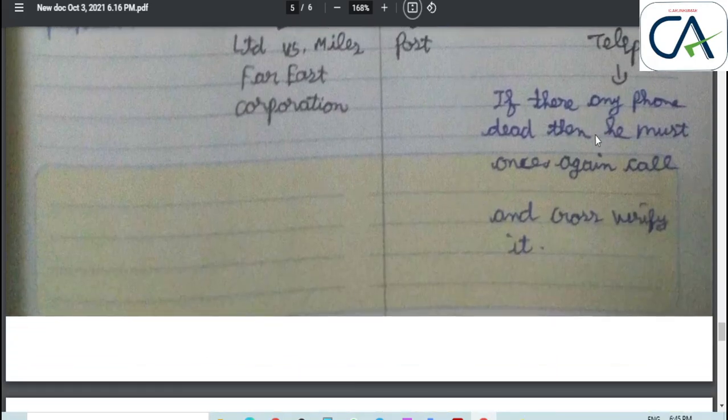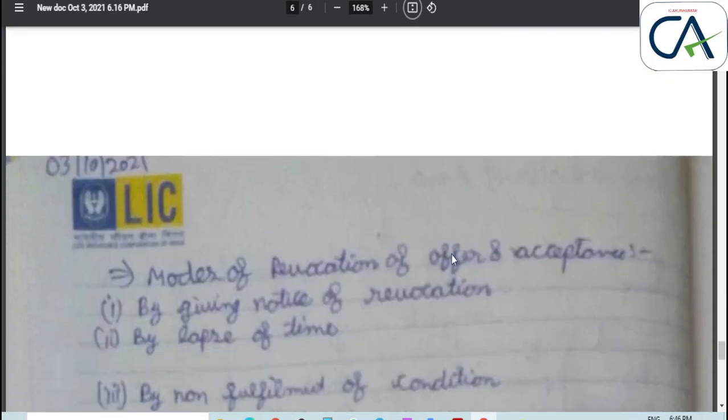In case of telephone, while contacting by telephone, if suddenly the line goes dead, the offeree has to call back the offerer and make sure, asking whether the offer has been accepted or not.